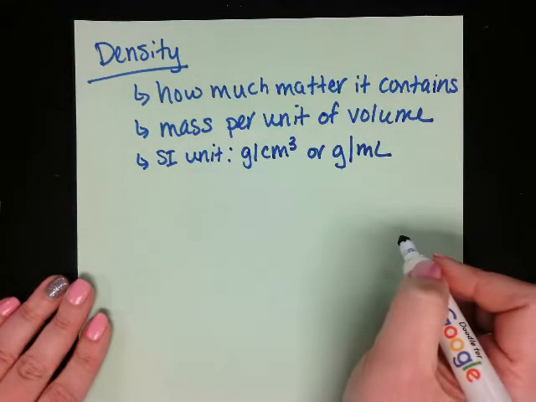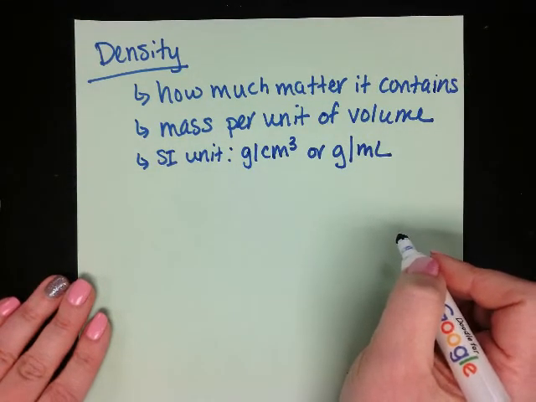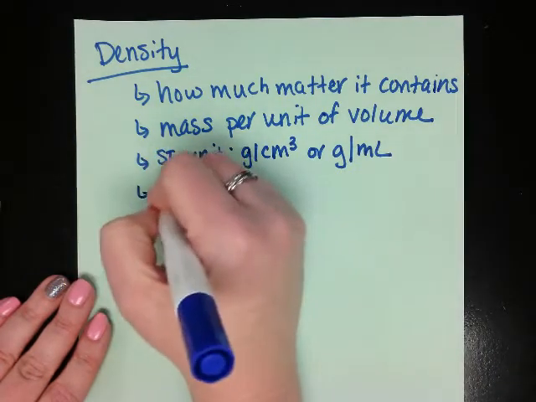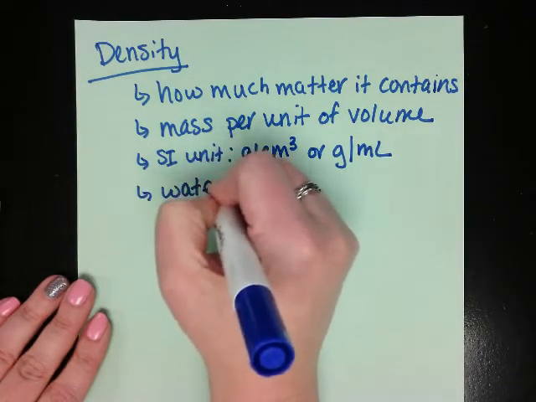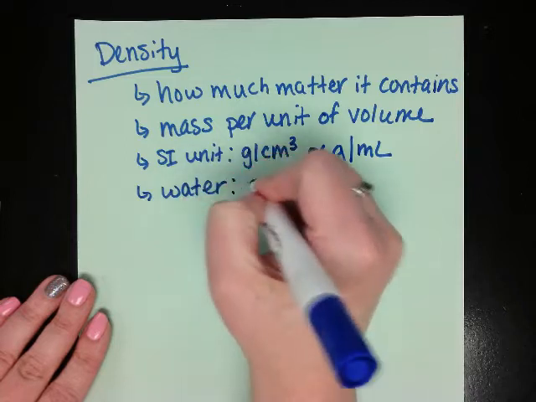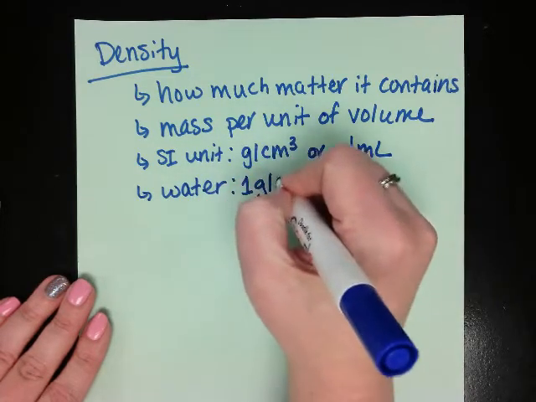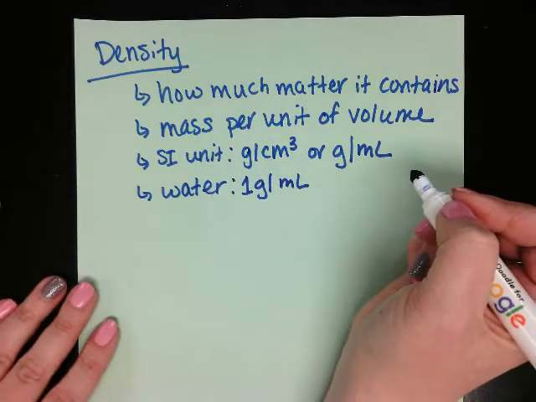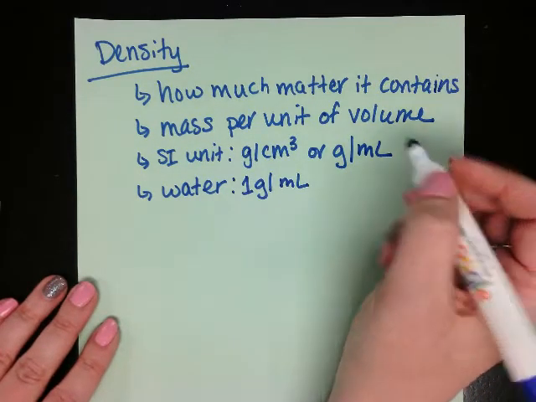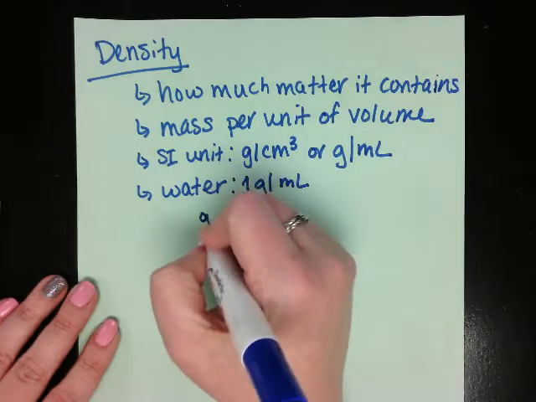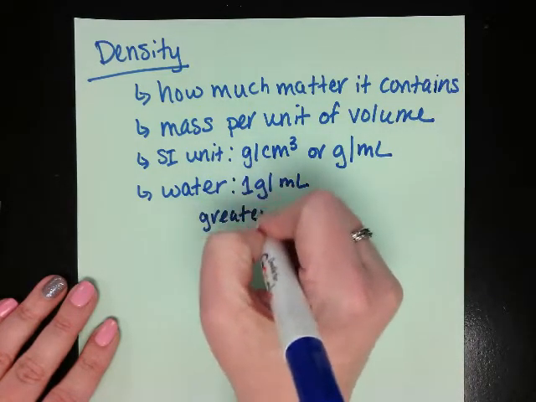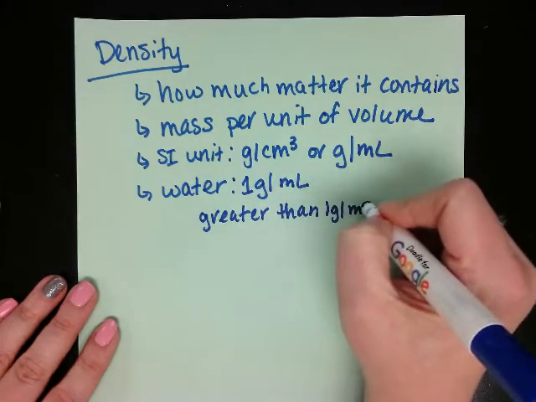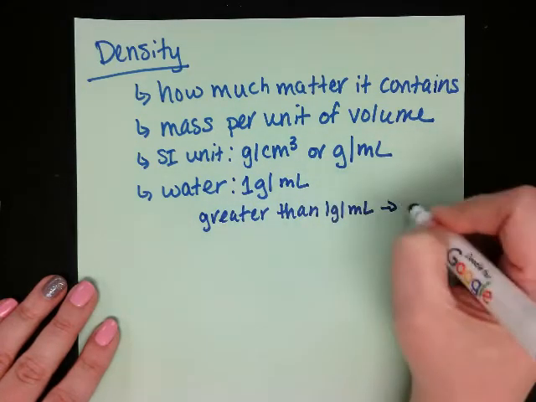Now when you're looking at density, you can determine if something is going to sink or float in water, because we know that the density of water is 1 gram per milliliter. If the density of the object is greater than 1 gram per milliliter, then the object is going to sink.